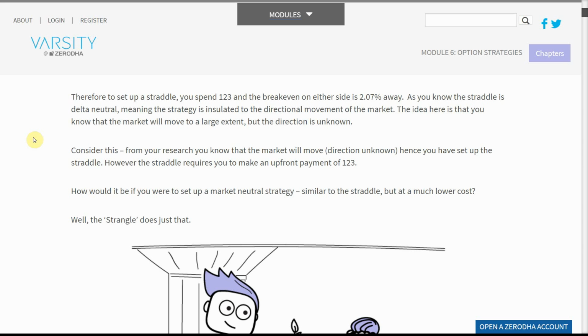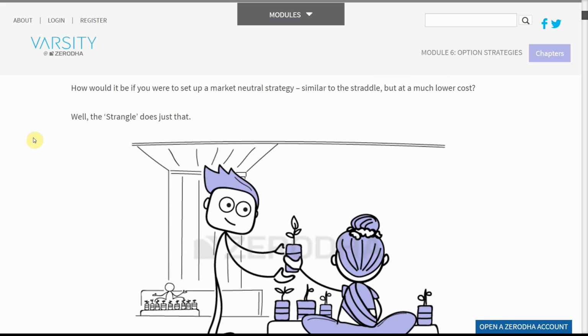As you know, the straddle is delta neutral, meaning the strategy is insulated to the directional movement of the market. The idea here is that you know that the market will move to a large extent, but the direction is unknown. Consider this, from your research you know that the market will move, direction unknown, hence you have set up the straddle. However, the straddle requires you to make an upfront payment of 123. How would it be if you were to set up a market-neutral strategy, similar to the straddle, but at a much lower cost? Well, the strangle is just that.